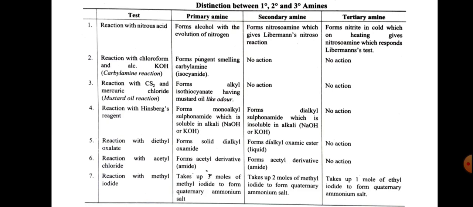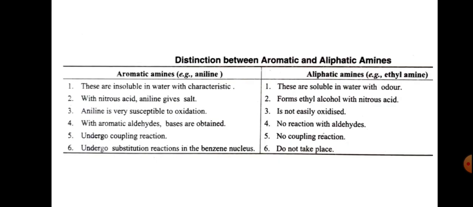We have already given these reactions, and the next one is distinction between aromatic and aliphatic amines. Aromatic amines, for example aniline, and aliphatic amines, for example ethylamine.